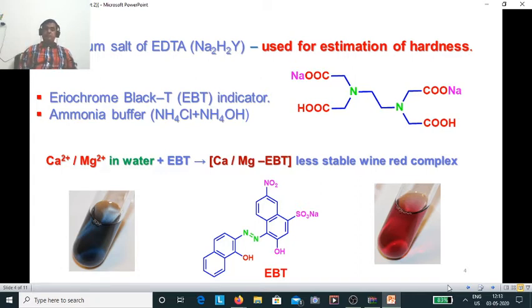It is quite less stable, and it is wine red in color. If you look at the left side, there is a blue color in the test tube. That belongs to EBT, and when EBT interacts with calcium and magnesium, the color that appears is wine red.